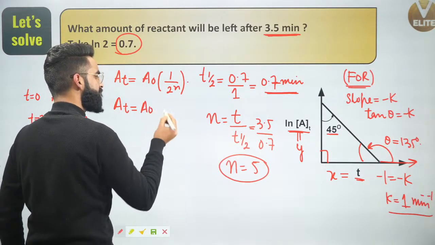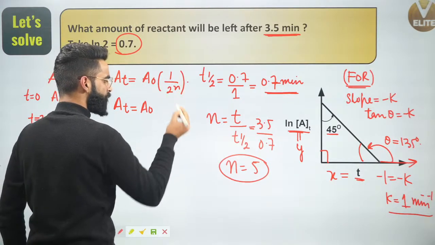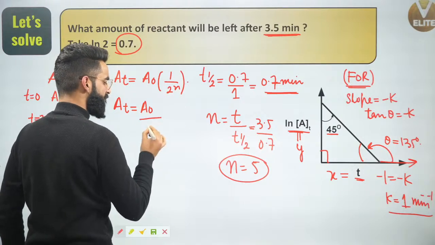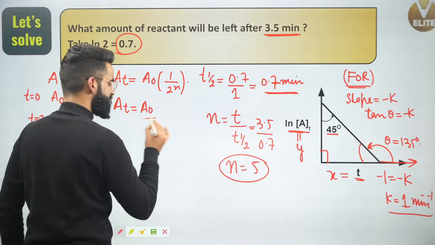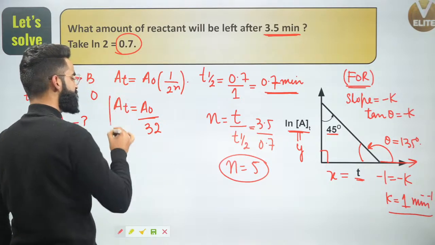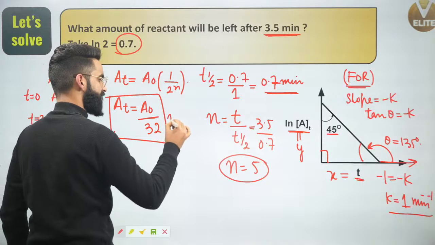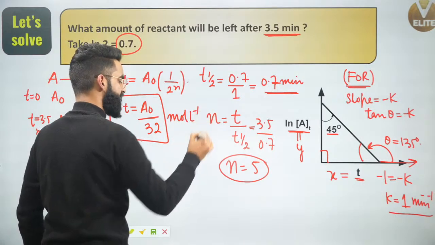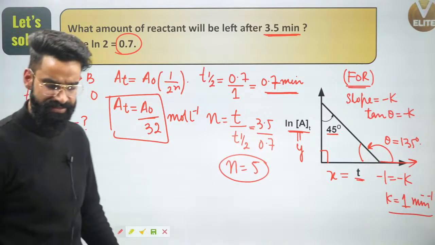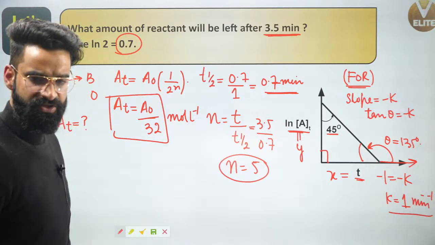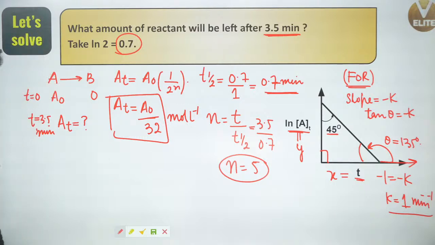It's going to be A naught multiplied by 1 by 2 power 5. 2 power 5 means simply 32. So can I say this is going to be the concentration of reactant left after 5 half-lives? Or I can say this is going to be the concentration of reactant left after 3.5 minutes. I hope this is clear to everyone. Let me know in the chat box if it is clear to every single guy right here.